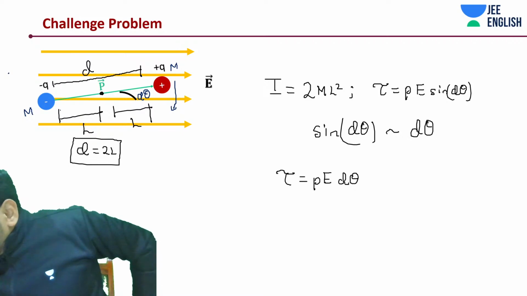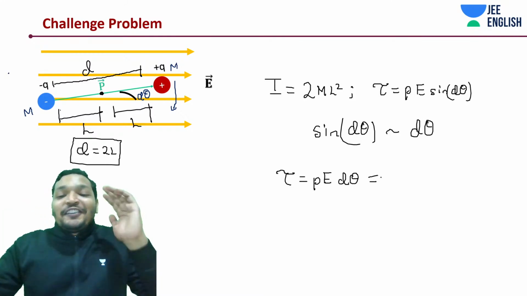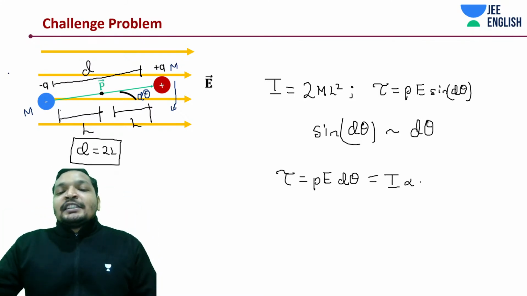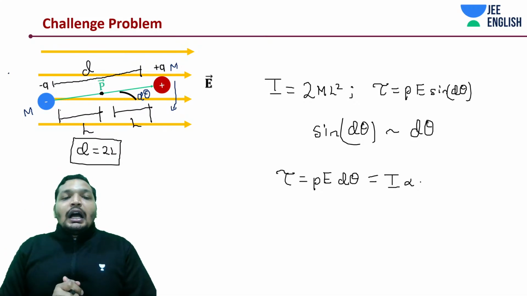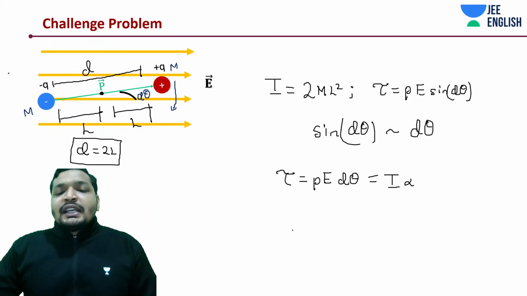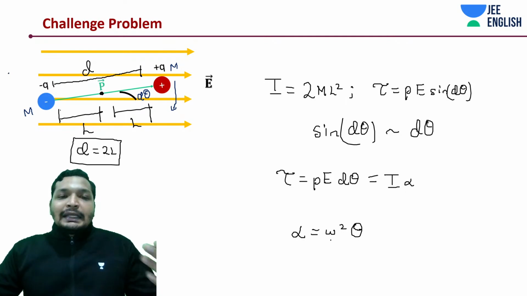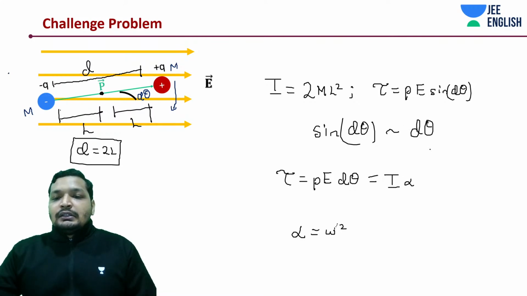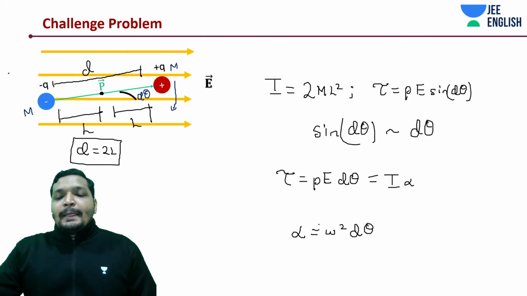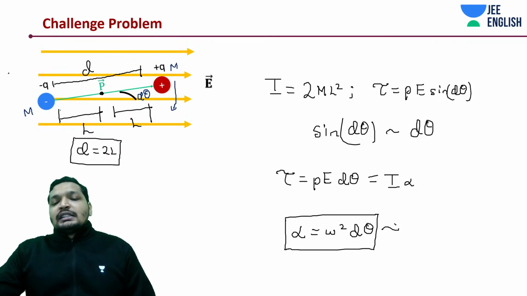Now the question arises, how do we find out the time period? This is equal to I alpha, right? This is basically torque. Start from the rotational motion perspective, which says alpha is equal to omega square theta. In this case, it's d theta, so just substitute it as d theta. This comes from your rotational motion. You can check the dimensional consistency, everything will match.